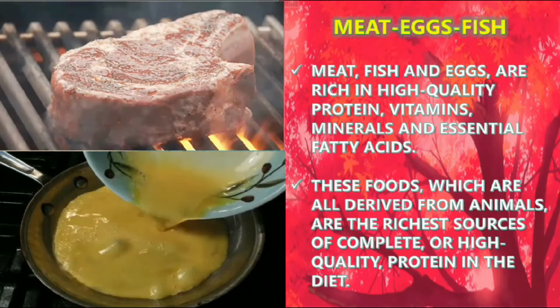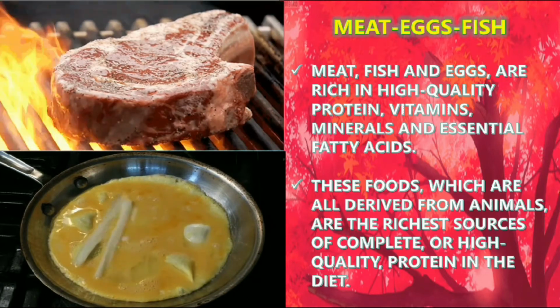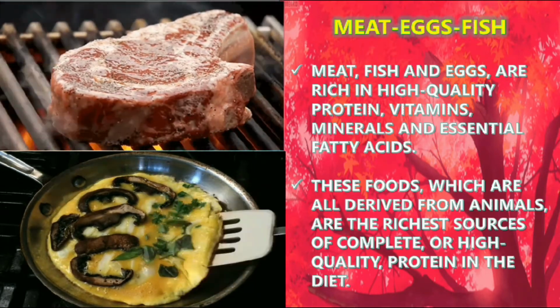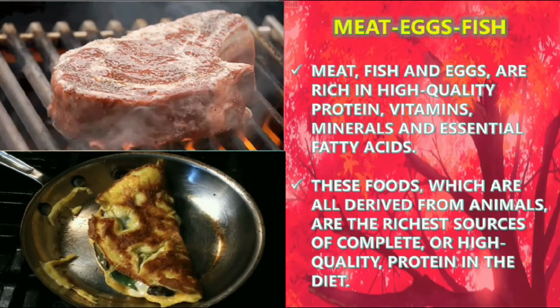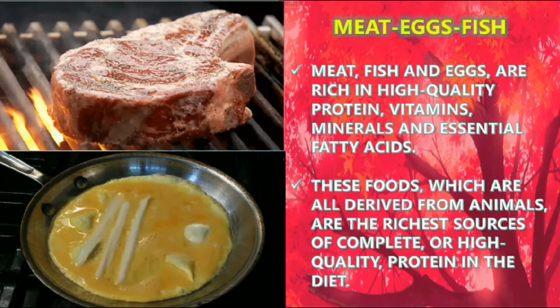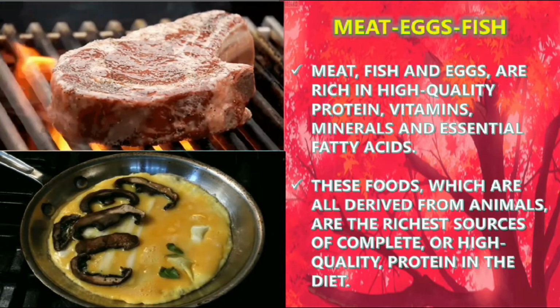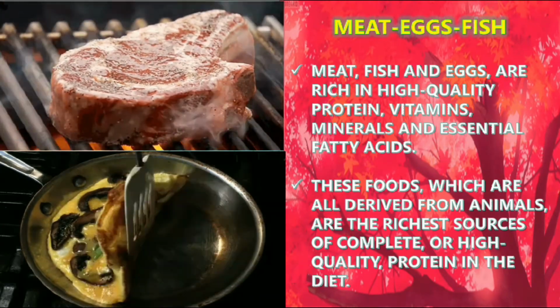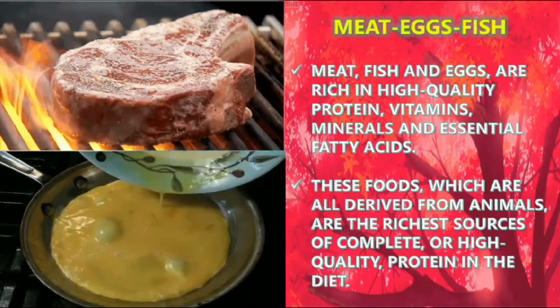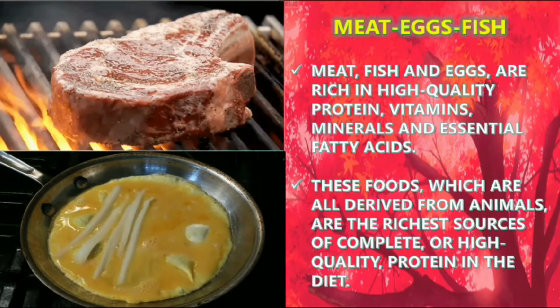So yes, meat is the flesh of the goat, and fish is also an animal. The eggs will be produced by the fish, hen, etc. So they are very high in vitamins and proteins. Then they provide the fatty acids.